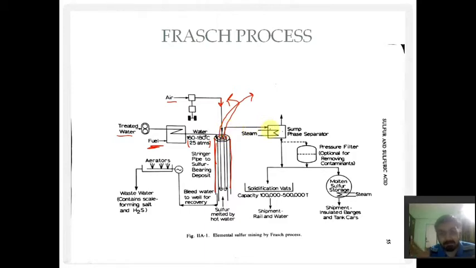This liquid sulfur is again heated, and gases that are present or produced during the process are taken out in different steps. This is a phase separator.